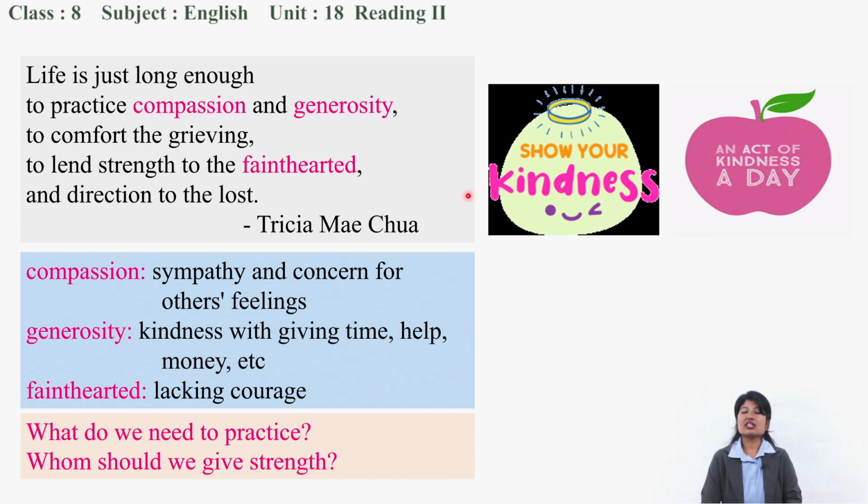So this stanza is trying to convey that our life could be long enough if we practice compassion and generosity in our life.